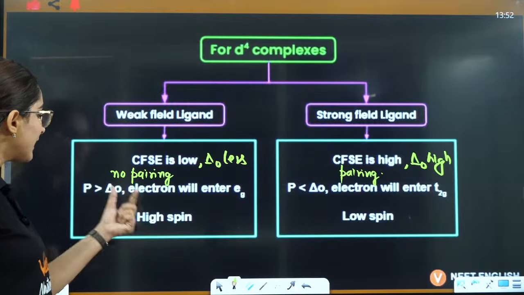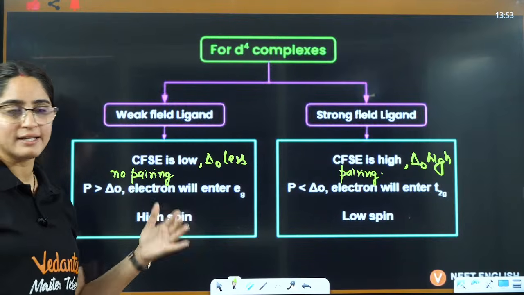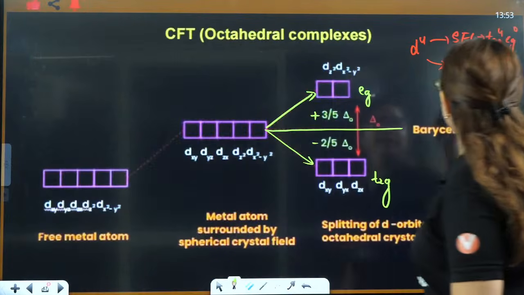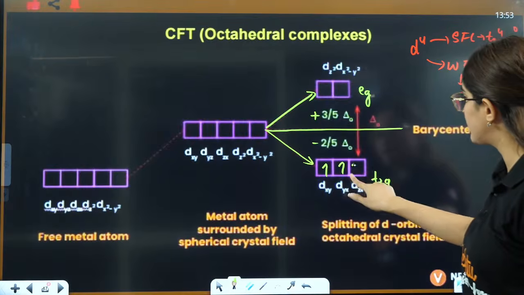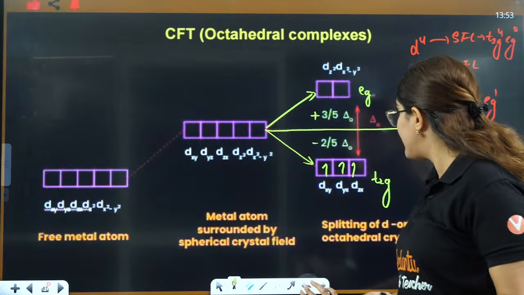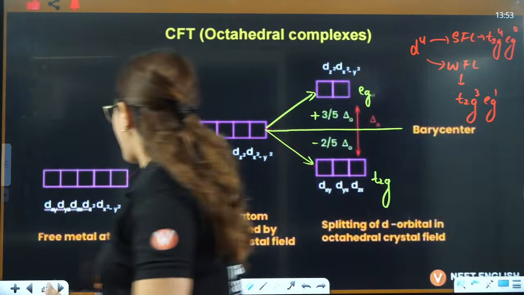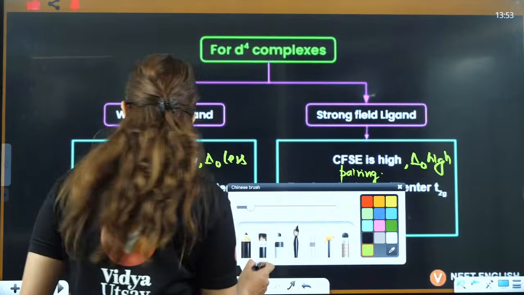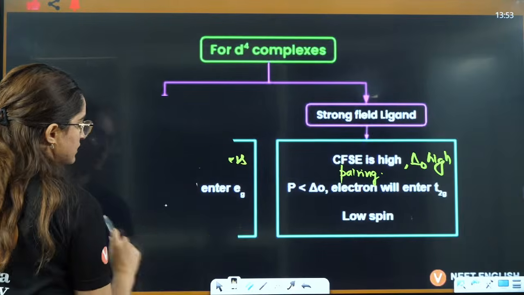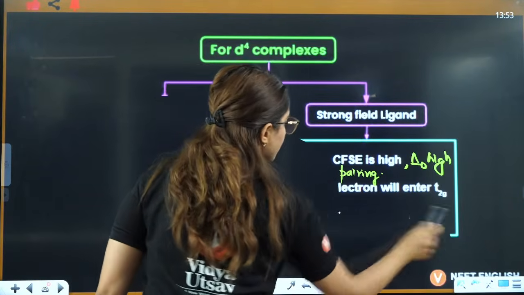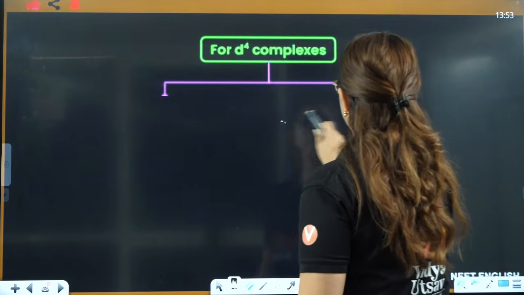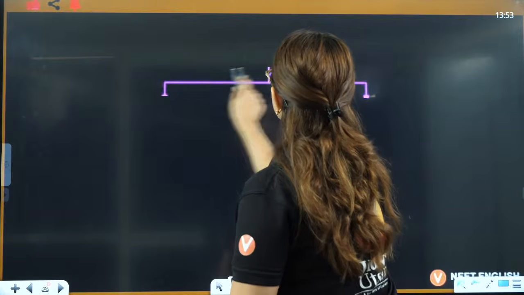Because it's a weak field ligand, you can see over here that when you fill 1, 2, 3, 4, the highest number of unpaired spins are there. That is why a weak field ligand is called a high spin complex. So I will just write it like this. Wait a minute, this will be a better one for you. The way I'll write it, you will be able to remember this.